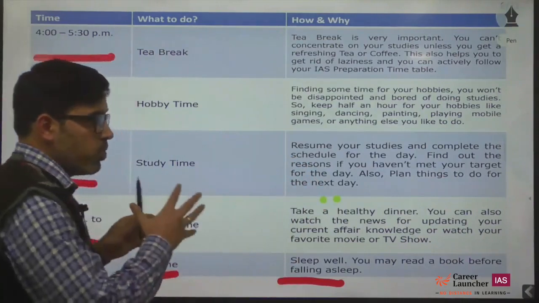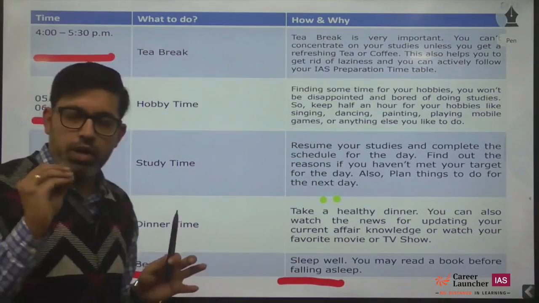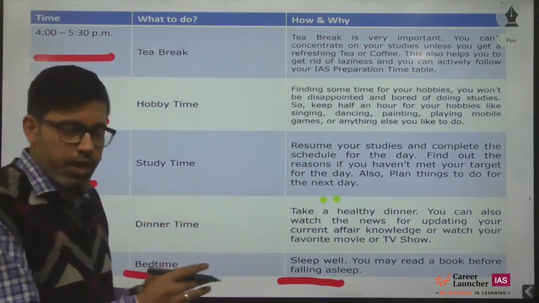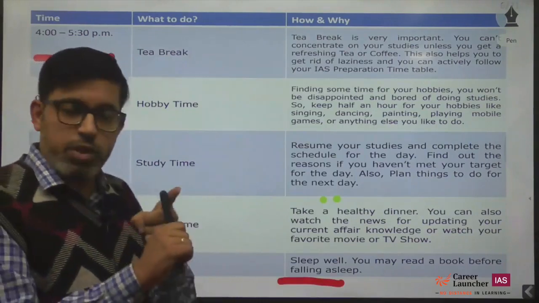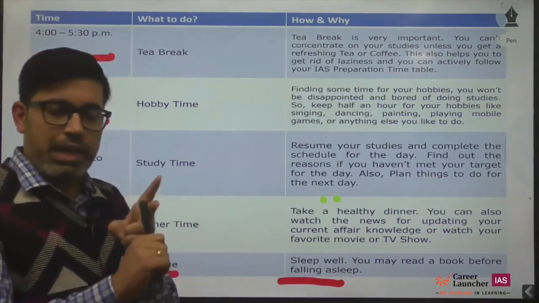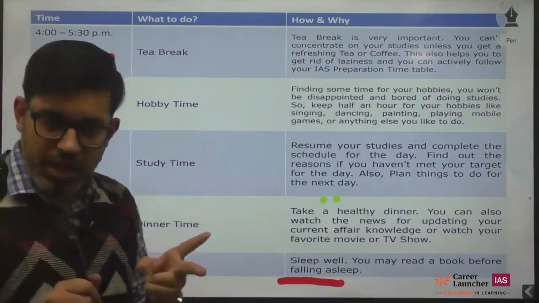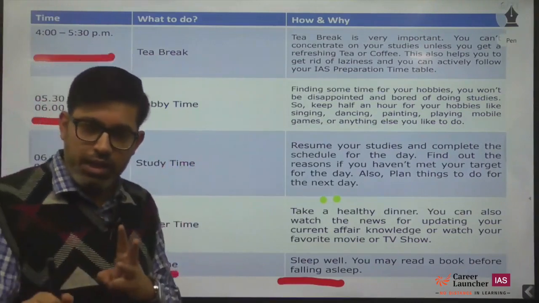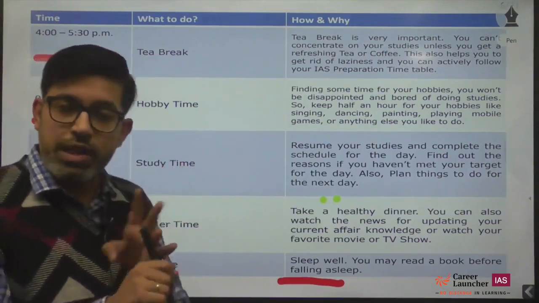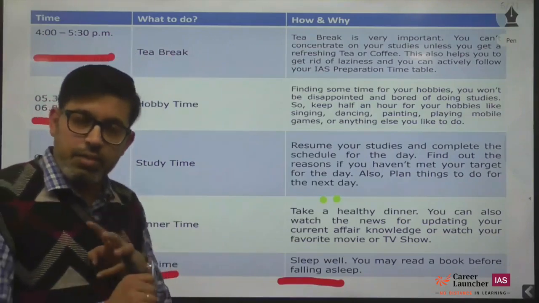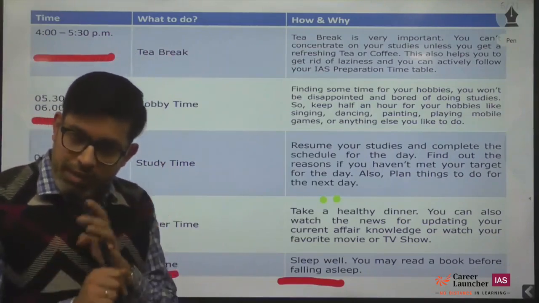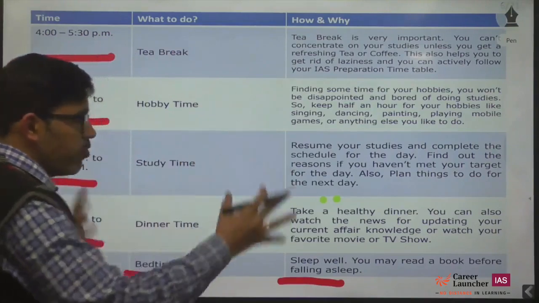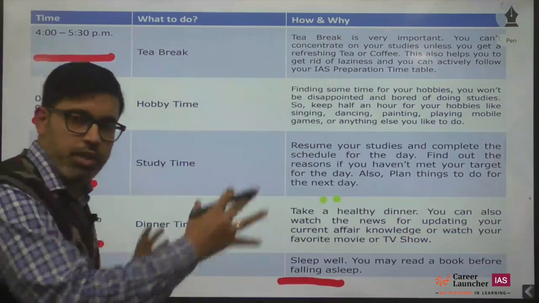Now a few things to understand out here, look. We have had timings for everything in this particular time schedule. We had time for our practice, we had time for newspaper, we had time for hobby, we had time for daily learning, study time. We also had time for our different breaks of morning, evening and night, dinner, lunch and breakfast. We also had time for teas, and then there are other break times also. We also have time for our exercise, and then revision also. So that is how you should prepare your timetable, so that everything is included in there.